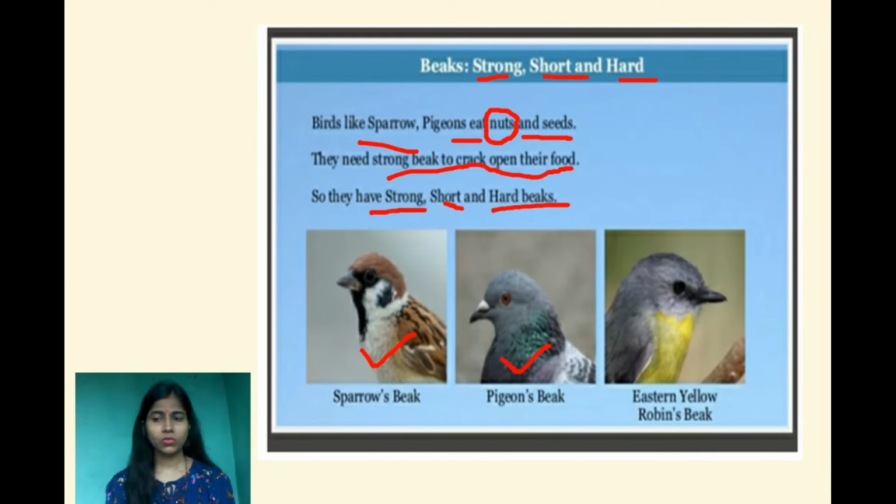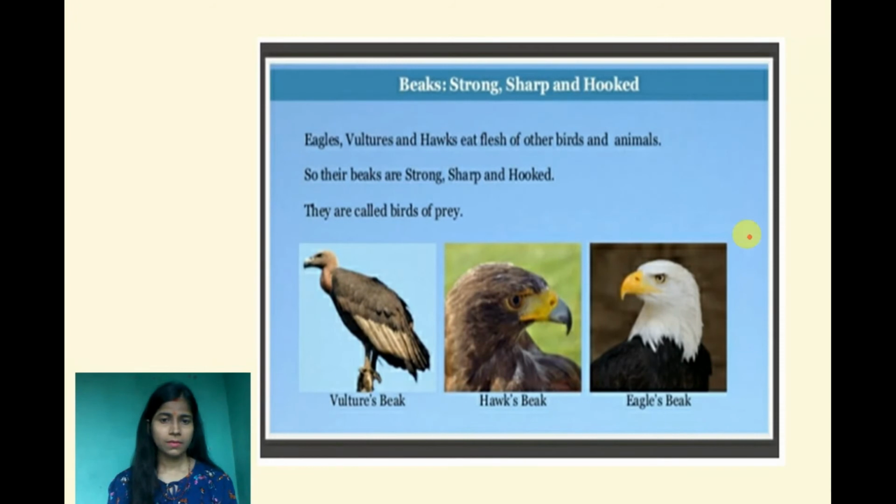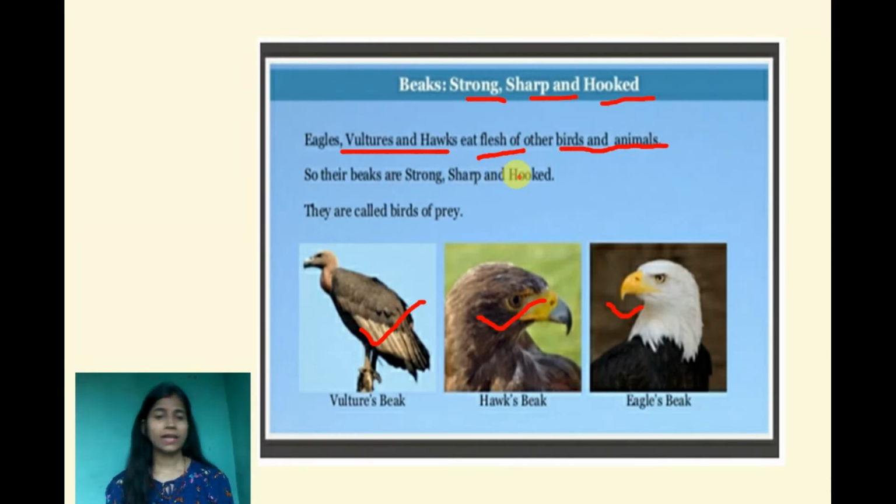Now let's move to the next type of beak and the examples as well. Beaks that are strong, sharp and hooked. Examples are vulture, hawks and eagles. Eagles, vultures and hawks eat the flesh of other birds and animals. So their beaks are strong, sharp and hooked.